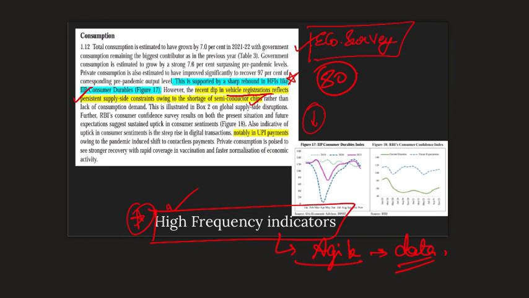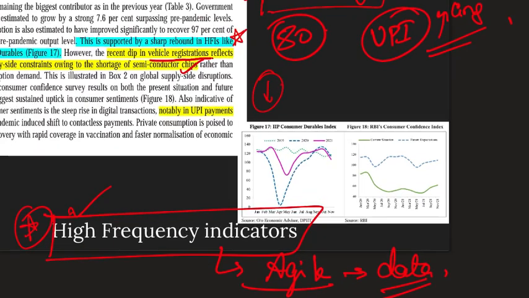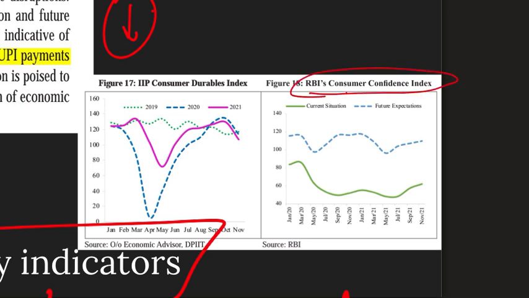Another important indicator which says that consumption is not falling is UPI. UPI payments are actually increasing because of contactless payments. So we have a better indicator. People are preferring to consume something if they have enough confidence. Now here is where you have to know something called RBI's Consumer Confidence Index. According to this data, RBI also predicts that consumption levels are slightly increasing. You can take a look at this graph here. So we don't have to worry about our consumption. This is what our economic survey says.